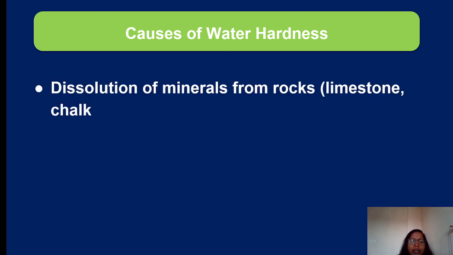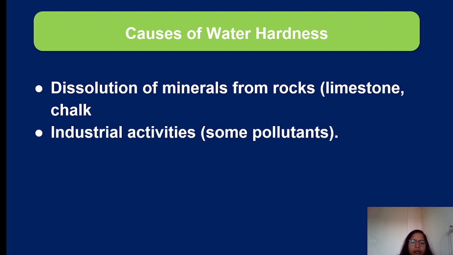The main cause of hardness is the natural dissolution of minerals from rocks such as limestone and chalk into water. Industrial activities and pollutants can also increase water hardness. That is why groundwater in some areas is harder than in others. It depends on the type of rock present in that region.